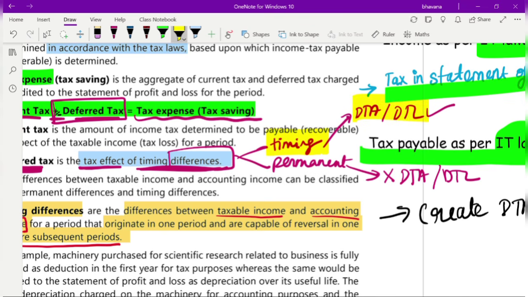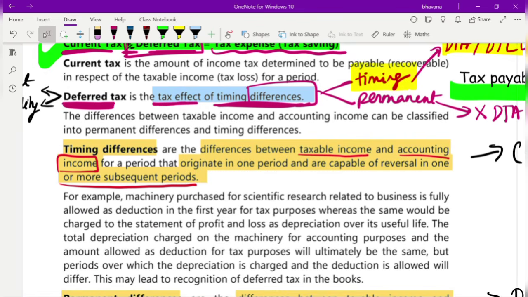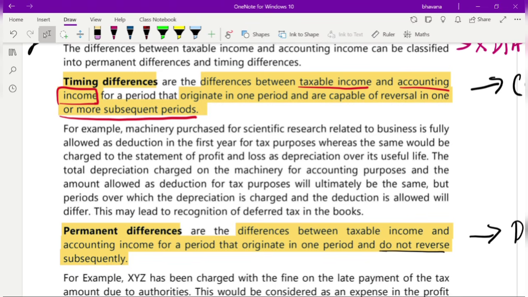Here they have explained what a timing difference is, and then what a permanent difference is. So first let's understand what a timing difference is. Timing difference is the difference between, or let's take it in a simple sense, not timing also. For now, take out this word timing. What is a difference? The difference is between your taxable income and your accounting income.